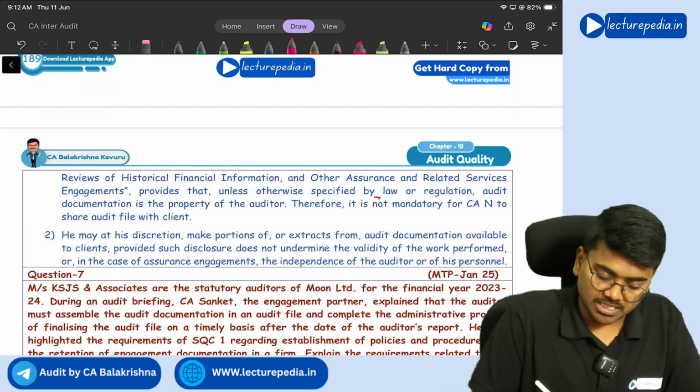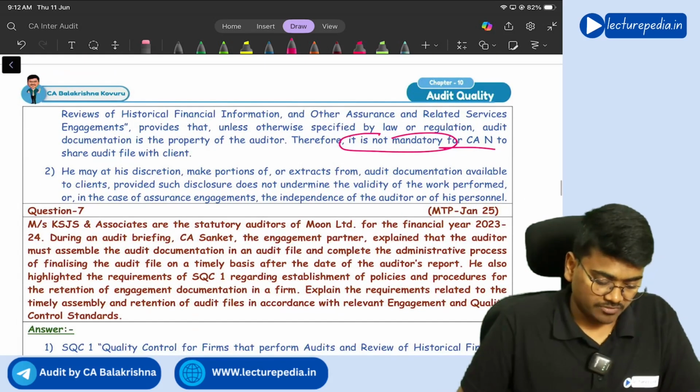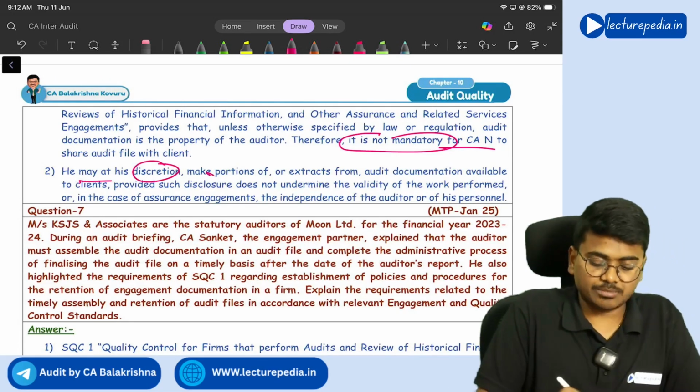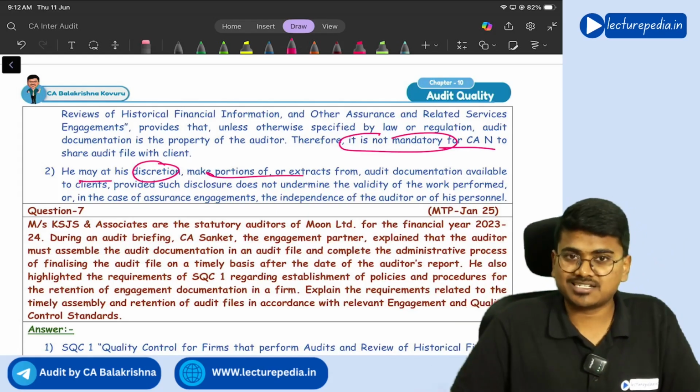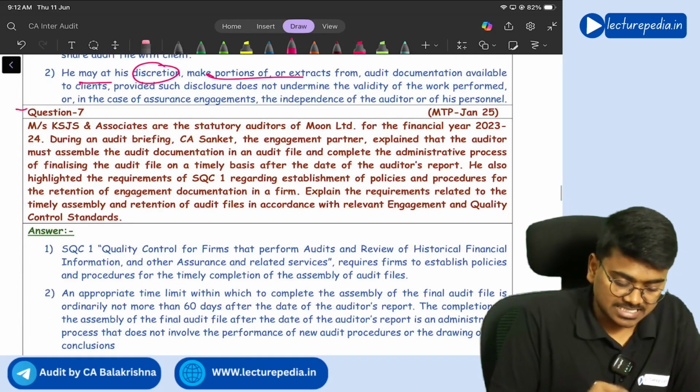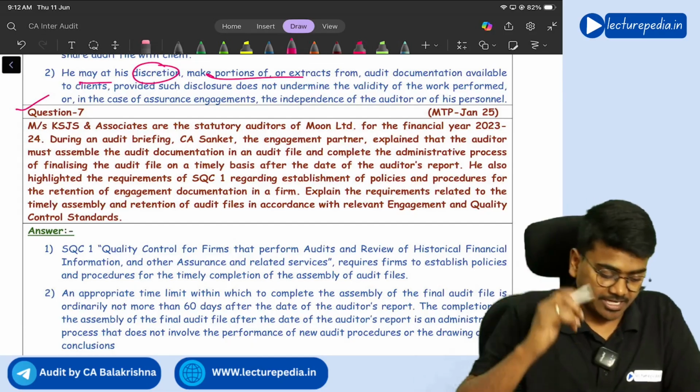Got it? So it is not mandatory for CAN to share audit file. He may at his discretion make portions or extracts of documentation made available to the client. Got it? Yes, sir. Next, question number 7.